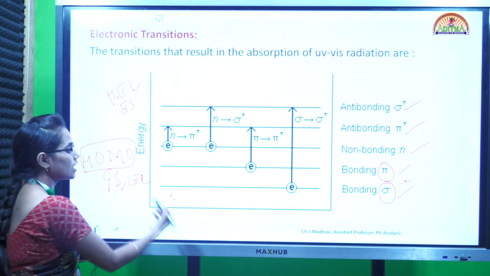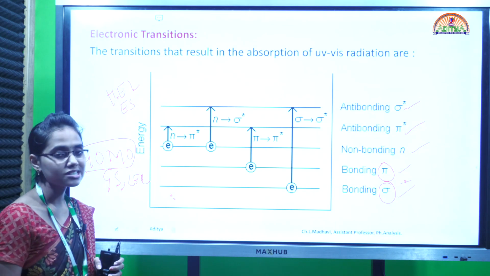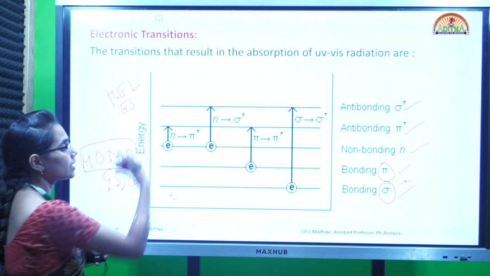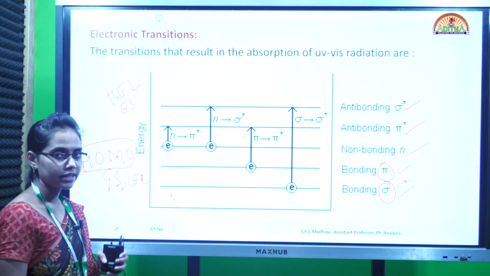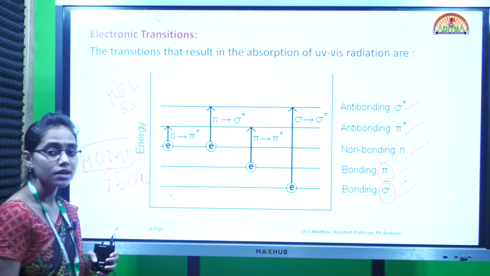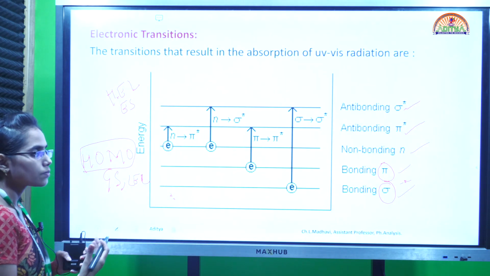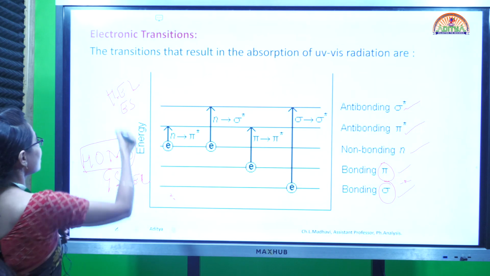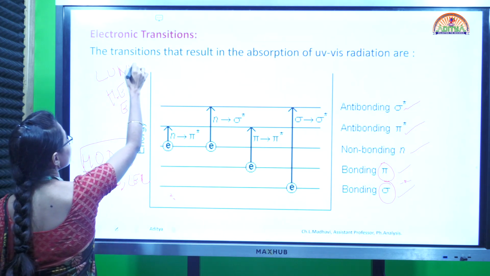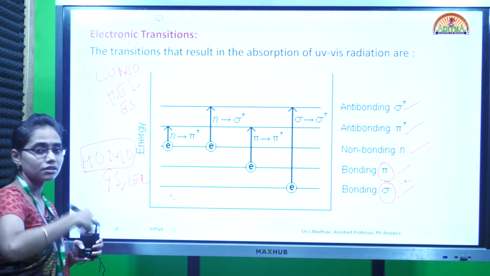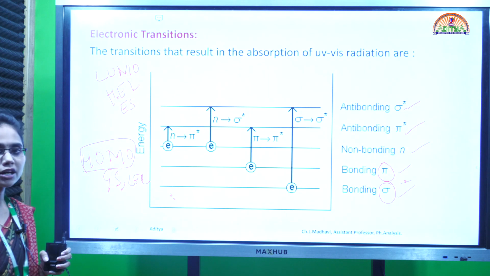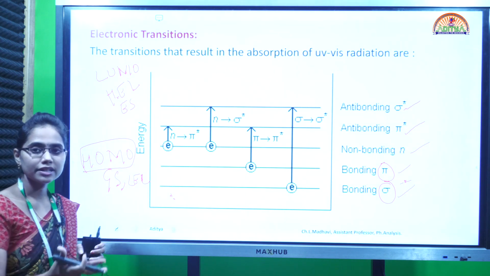From these highly occupied molecular orbitals, by absorbing the UV visible radiations, the electrons get excited to the higher energy levels. These higher energy levels, as we already know, are very unstable. Because they are very unstable, the electrons stay there only for some time, and after some time the energy loss happens and they come back to the ground state emitting the radiation.